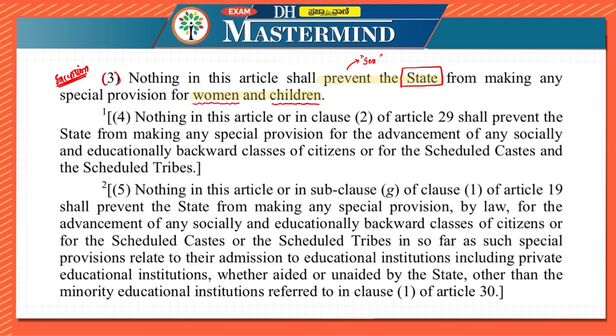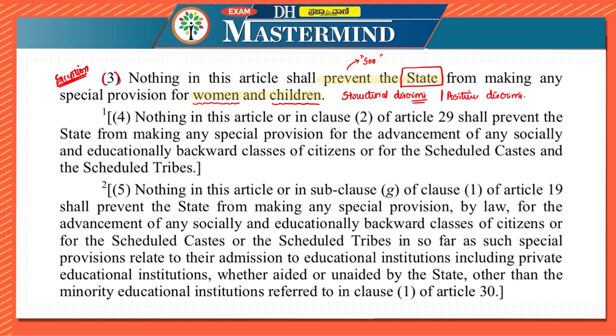So this also mentions the structural discriminations which exist in society, and this is considered as positive discrimination.